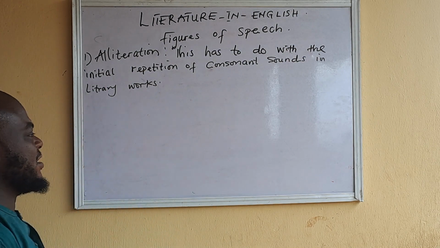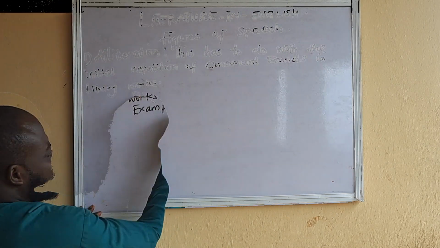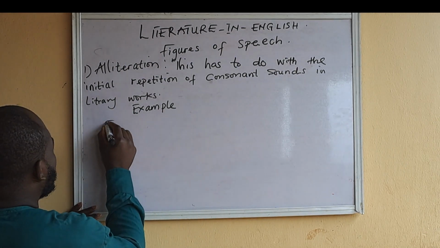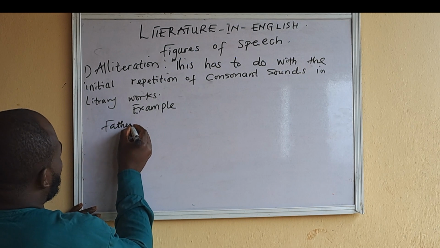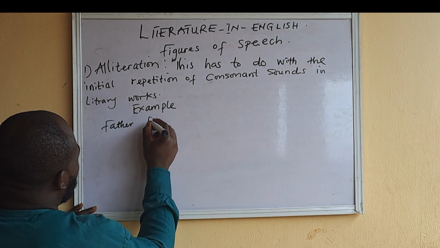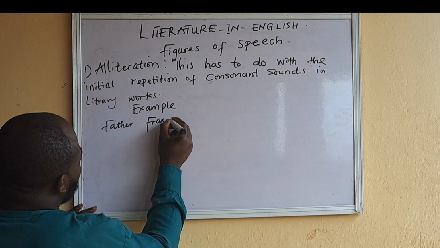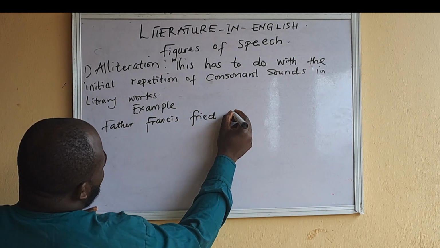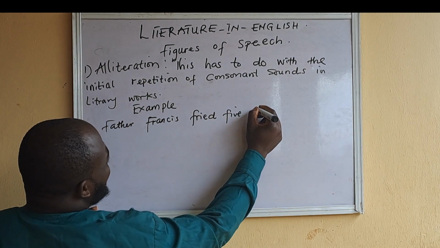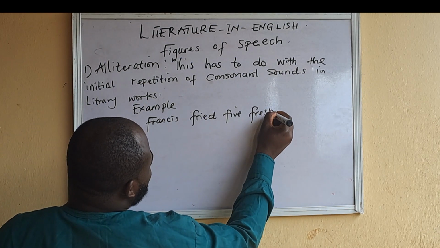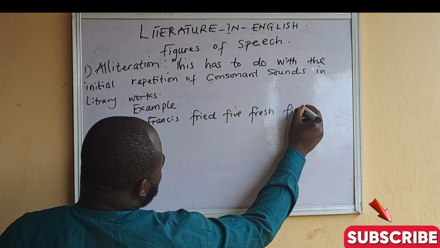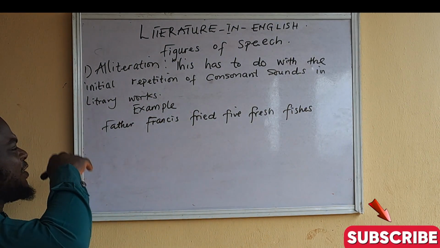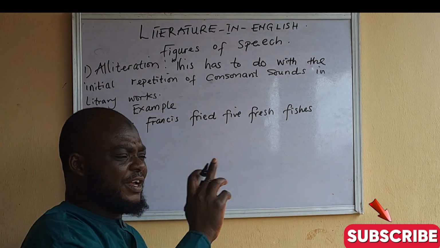Let's take a look at an example of alliteration. Father Francis fried 5 fresh fishes. Now look at it: Father Francis fried 5 fresh fishes.